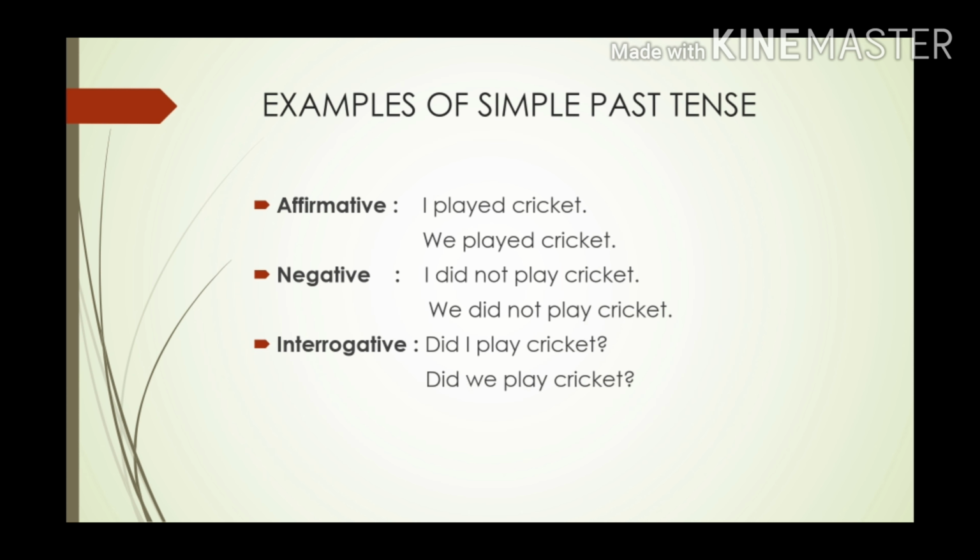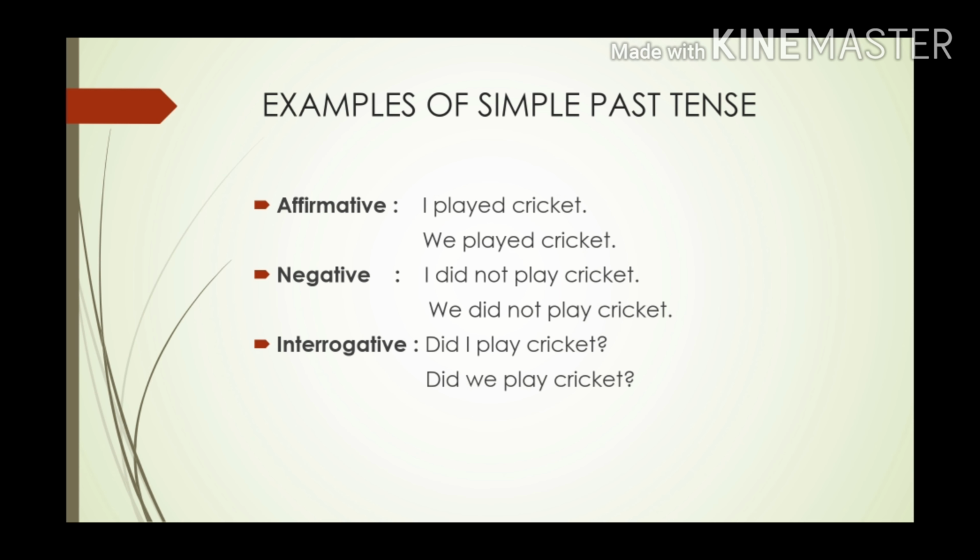Now let's see some examples of simple past tense. For affirmative, affirmative means when you are agreeing to something, the example is, I played cricket. Here the verb is played and played is in past tense, right? We played cricket. When we have to make a negative sentence, let's see the example.